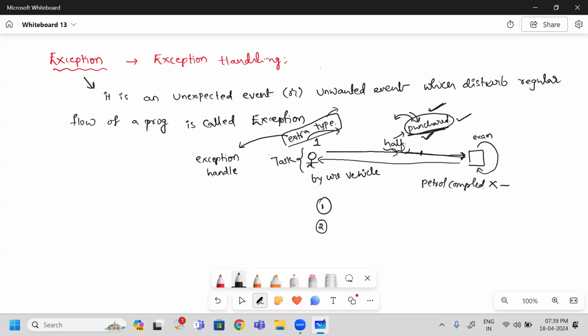And did you want this to happen? No. This is an unwanted event. So these two you never expected. Then what happens? Again, your regular flow is disturbed. Are you clear? Can you solve this problem immediately at this place?